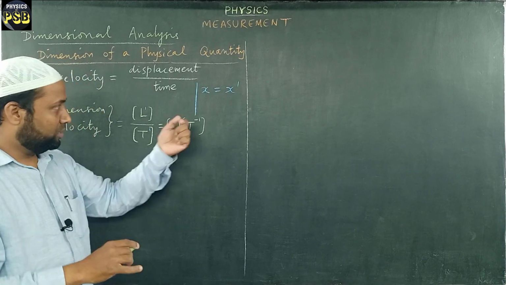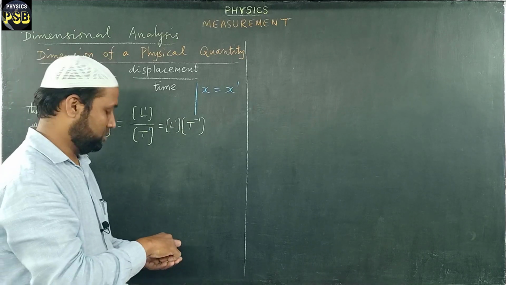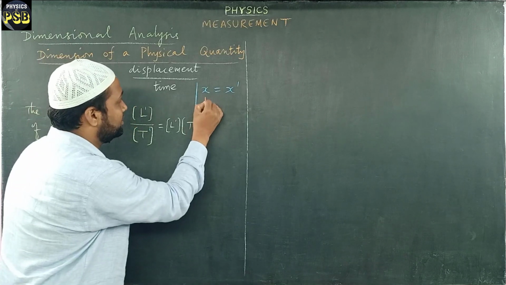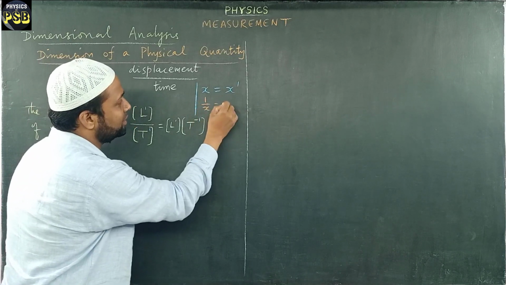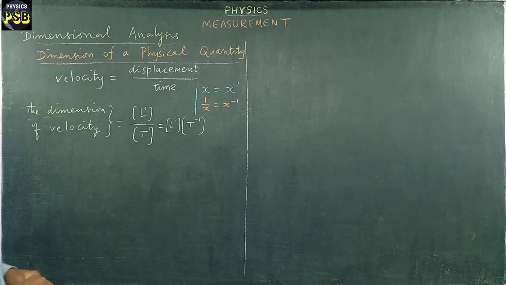I hope you have understood. Here 1 upon x can be written as x power minus 1. The same thing we have followed here.